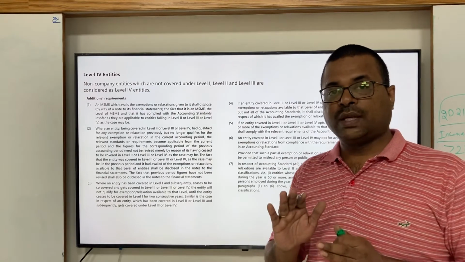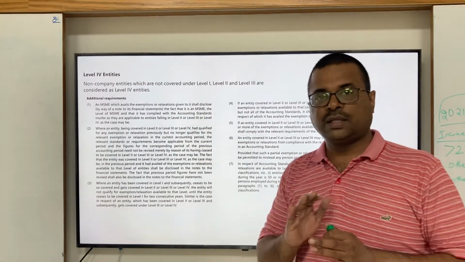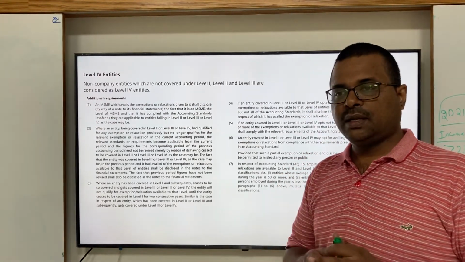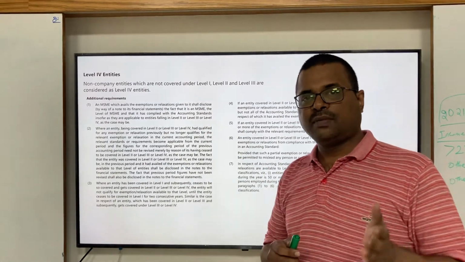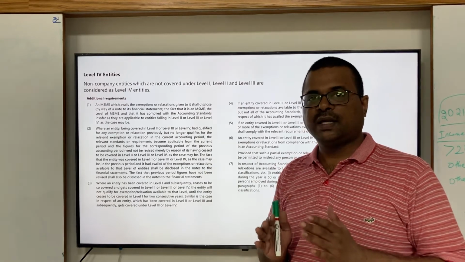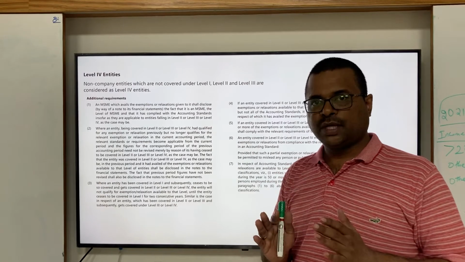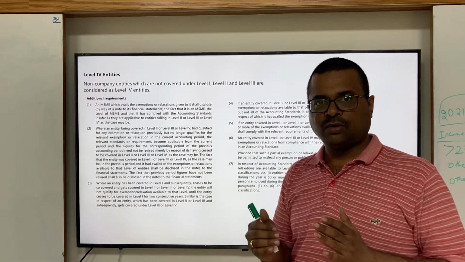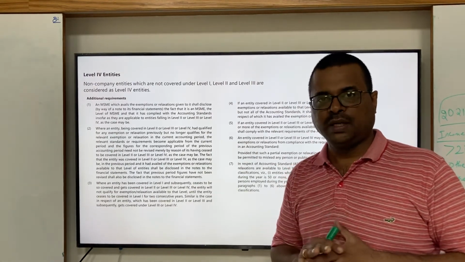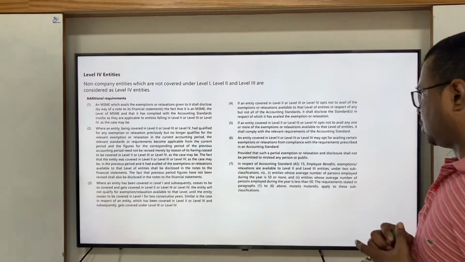That means level 1 has become level 2, level 3 or level 4. For the next 2 consecutive years, unless its level is changed, that disclosure should not be changed. That means suppose in this current year the level is downgraded from level 1 to level 2 for any entity, it should follow the same level 1 criteria only. For the next 2 consecutive years, you should check whether the level has been downgraded, then only the criteria level has to be changed, otherwise it should not be changed, and this applies to level 2, level 3, level 4 entities also.